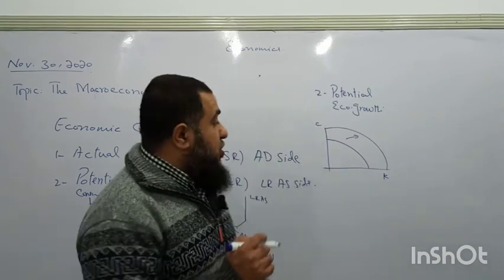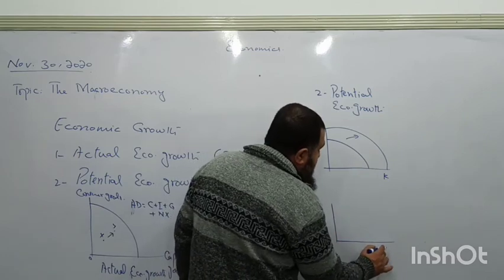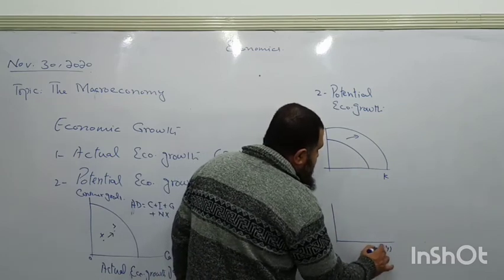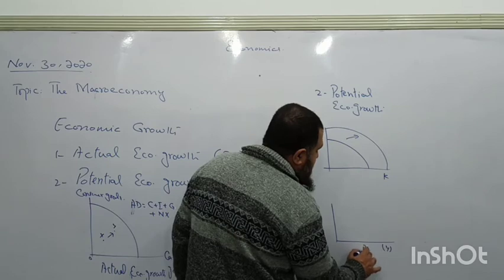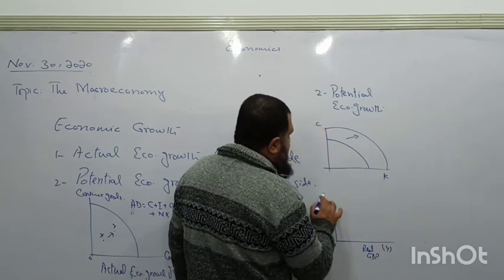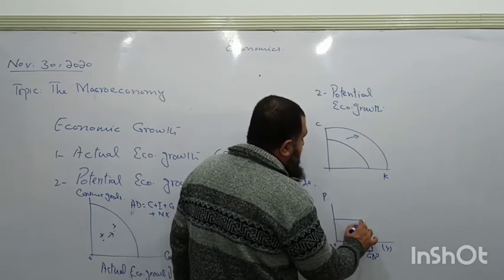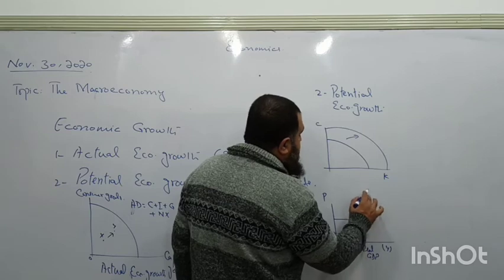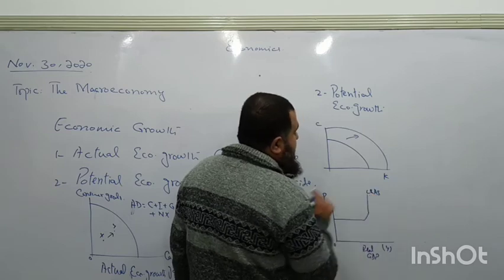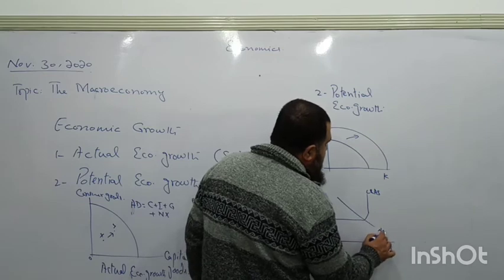Now it can be shown as well by using the long run aggregate supply. This is the real GDP, which is measured on the horizontal axis. This is the price level. Previously we had this aggregate supply line, and the aggregate demand curve is lying at this place.